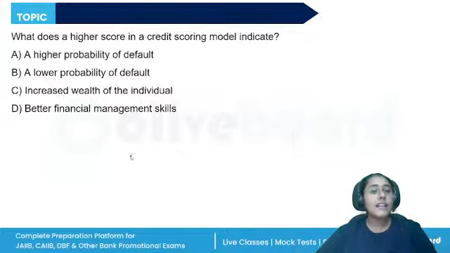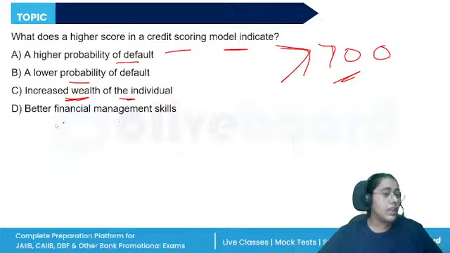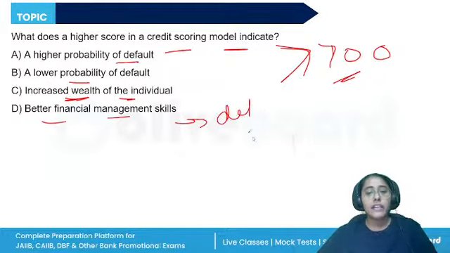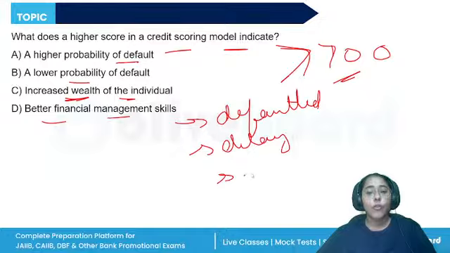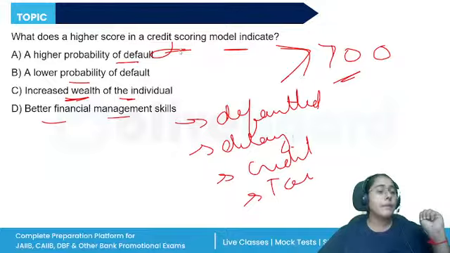What does a higher score in credit scoring model indicate? A score, let's say, above 700: a higher probability of default, a lower probability of default, increased wealth of the individual, or better financial management skills. A score, if it is on the lower side, the negative signs would be there. The customer would have defaulted on the previous loans, delayed in the EMI payments, over leveraged in the credit cards, too many applications for credit card. So that would be a higher probability of default.